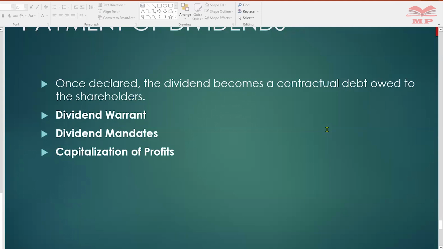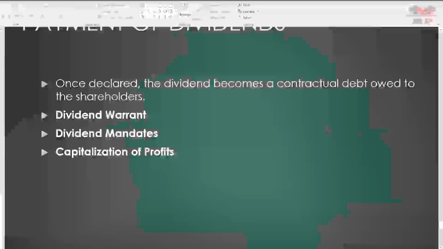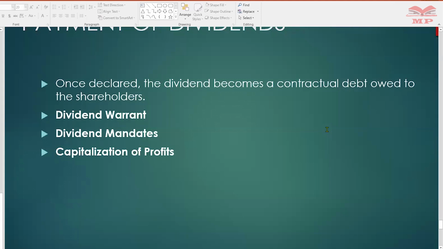There's the check you'll take to the bank. There's an advice that shows the number of shares you own, the declared dividend, the tax paid, and the net amount due. This net amount due matches the amount on that check that you'll take to the bank. So the check is normally signed, again kept for 6 months or longer, depending on what has been provided for. We also have dividend mandates.